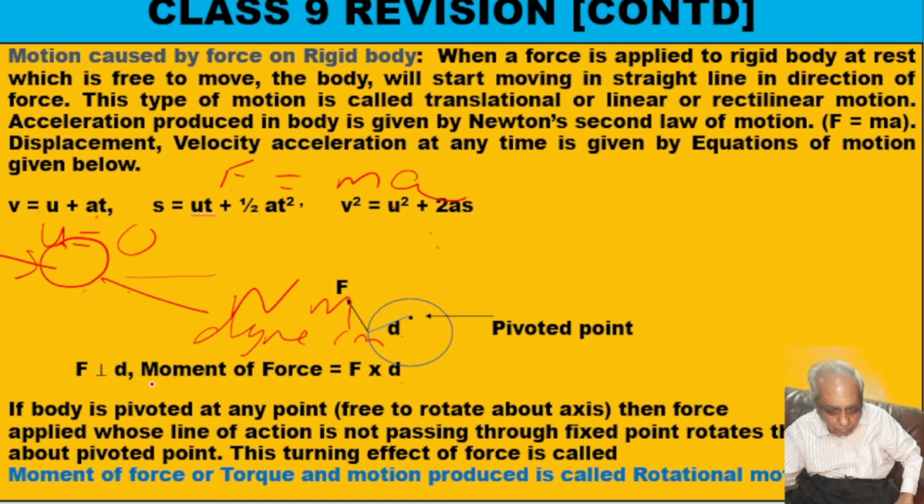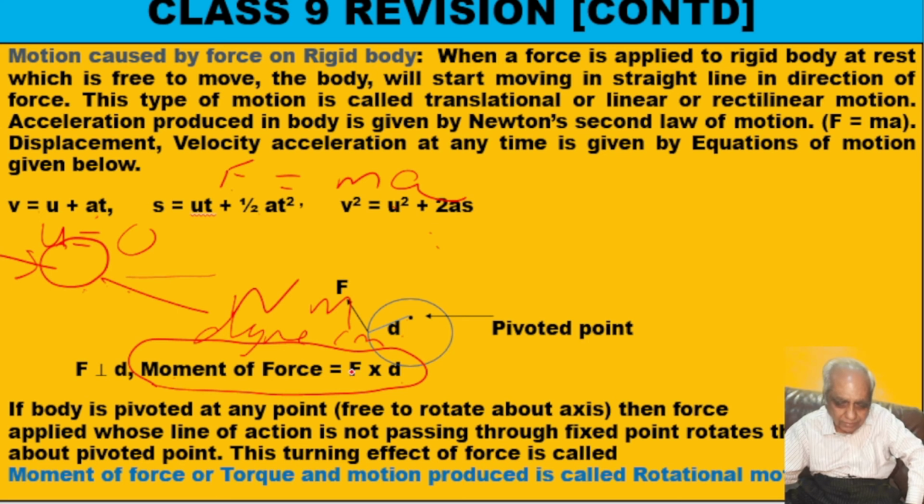So, if you know the formula, you can write their units. This is the definition of moment of force. Moment of force is F into the perpendicular distance of force from the pivoted point. So, even if force is less and d is more, moment of force will be more. So, moment of force depends on two parameters: force and its distance from the pivoted point. Whenever we say distance, it means the perpendicular distance.